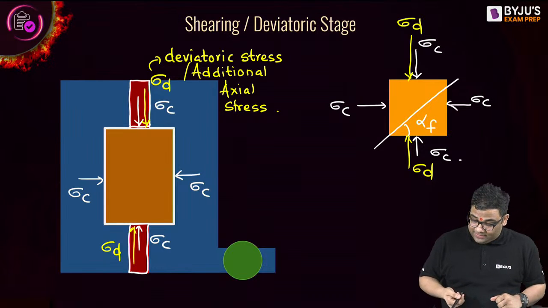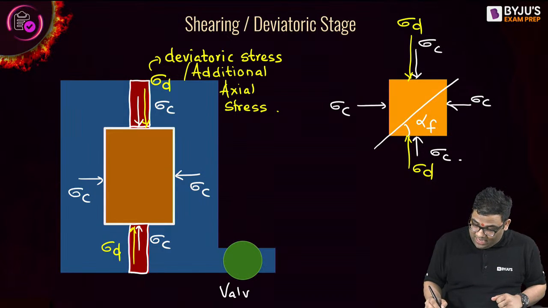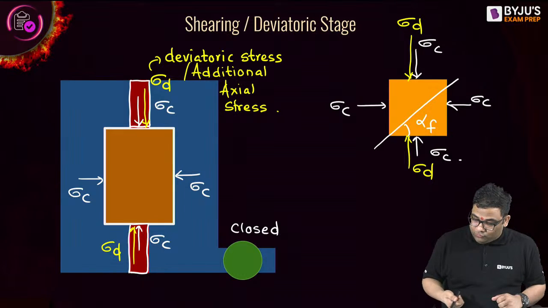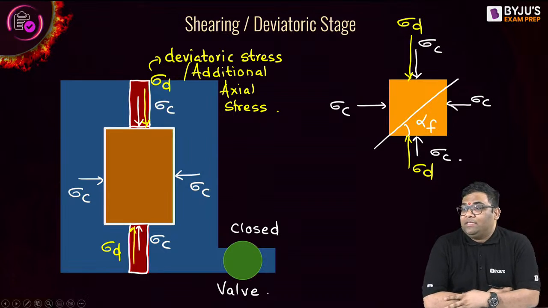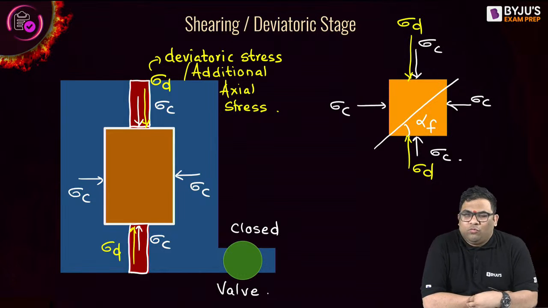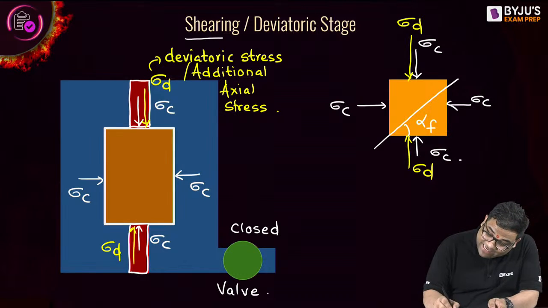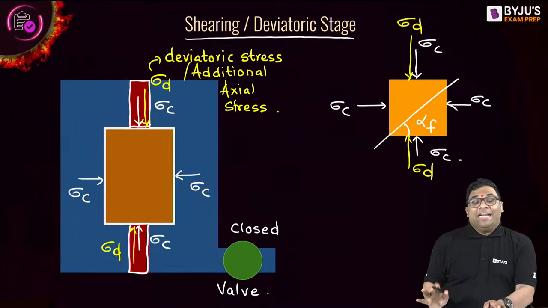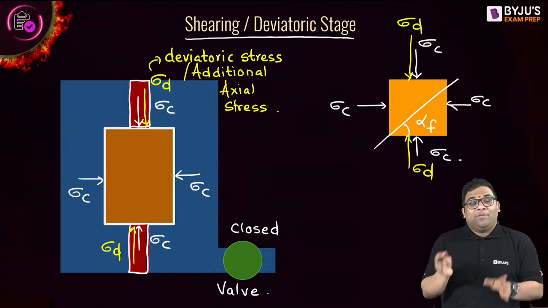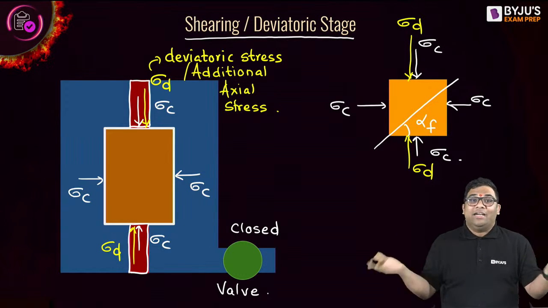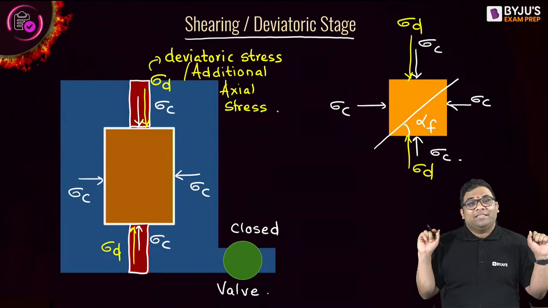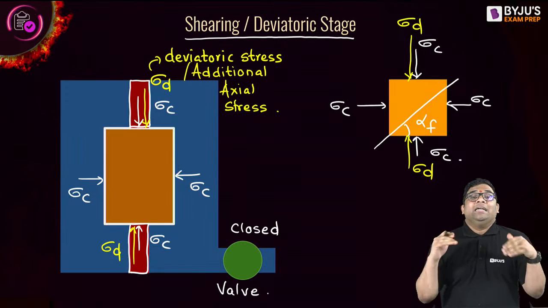If the valve is closed, what will I call this? Undrained. Yes, because it is the shearing or deviatoric stage. If the valve is closed and drainage is not possible, then it is undrained. Understood? So this is how we conduct the triaxial test.